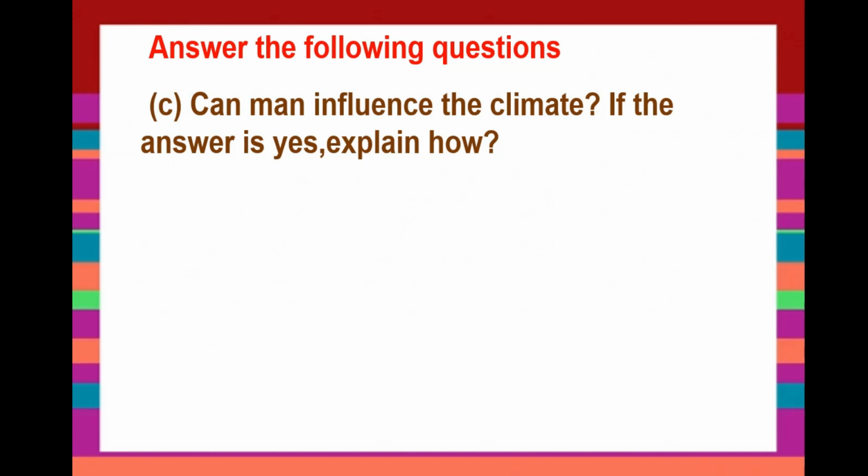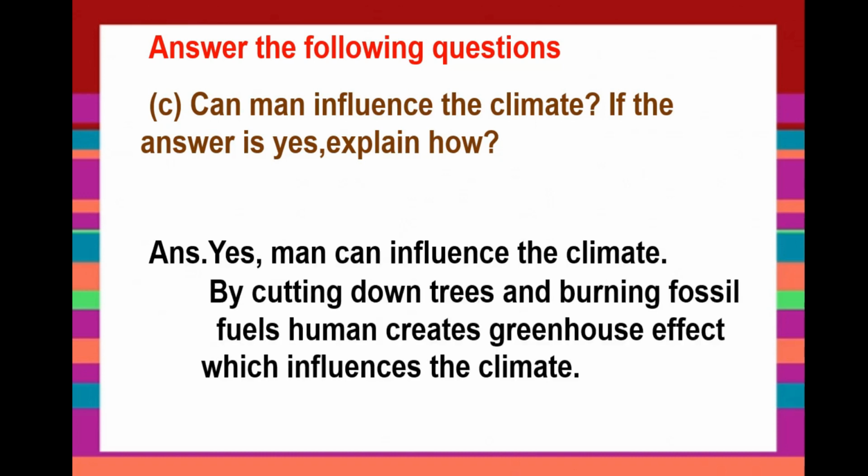So you have to write this answer with 2 or 3 sentences. Okay, dear students, now you can write the answer in this way. Yes, man can influence the climate. By cutting down trees and burning fossil fuels, human creates greenhouse effect which influences the climate. So, dear students, you can see the answer will be very certain.